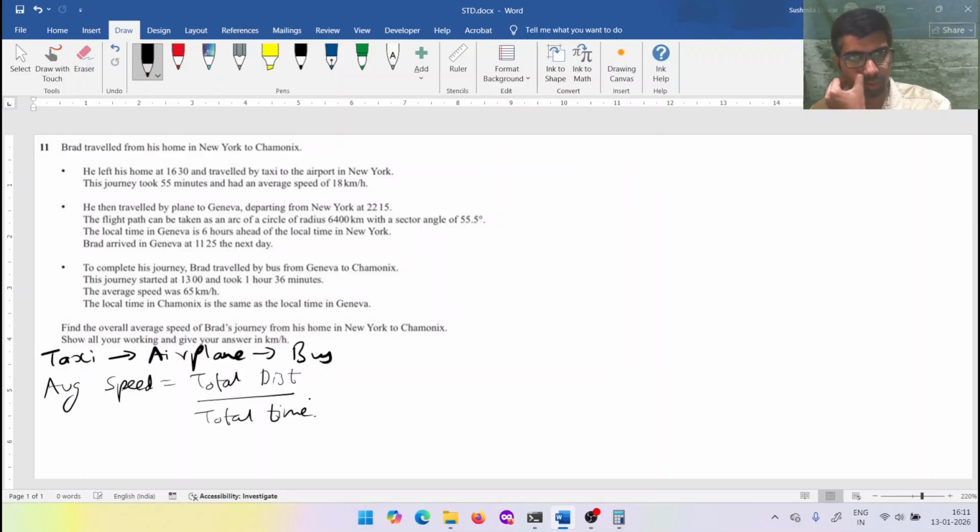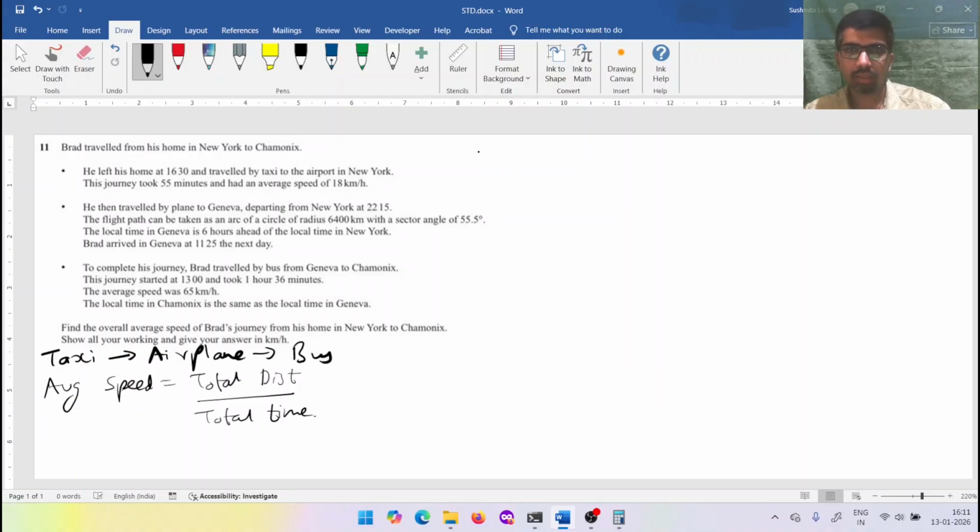And if you see, when he arrives at the airport, first he uses a taxi, goes to the airport, he stops for some time, then his plane is at 10:15 and then he reaches Geneva and then he takes a bus. So whenever he changes the mode of transportation, he is not moving. You have to consider that time also to find the average speed. First we'll find the distance in each of these modes of transportation.